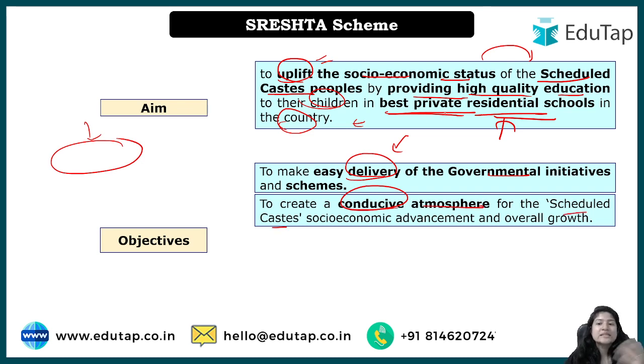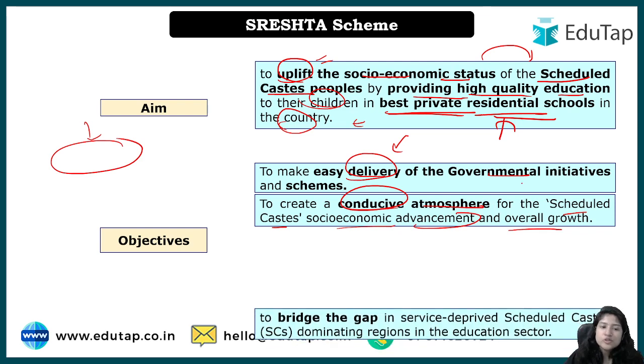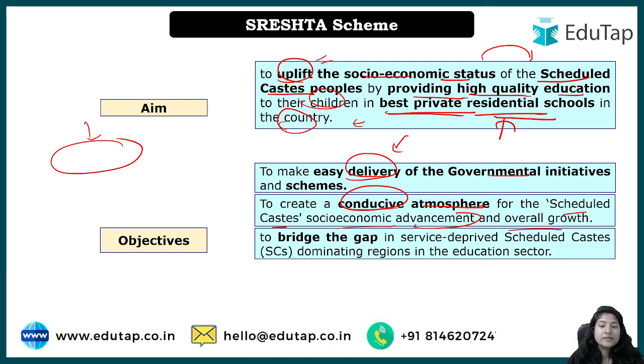Because they will be living in the residential schools, means they will be living in hostels, in an environment which will promote their growth, mentally and socially, right? Physically they will be provided with good food and a good environment, everything, right? And socio-economic advancement and overall growth. Of course overall growth will be taken care of.